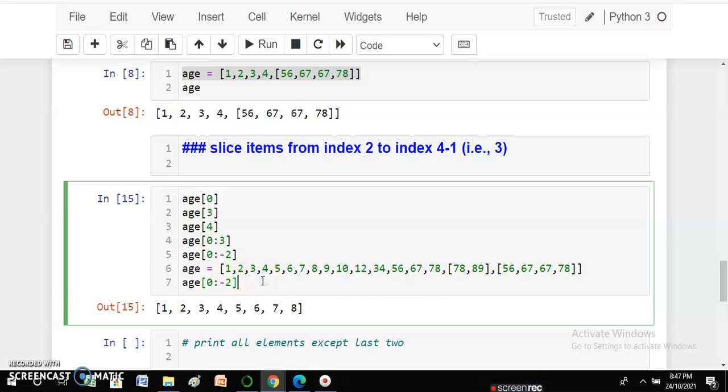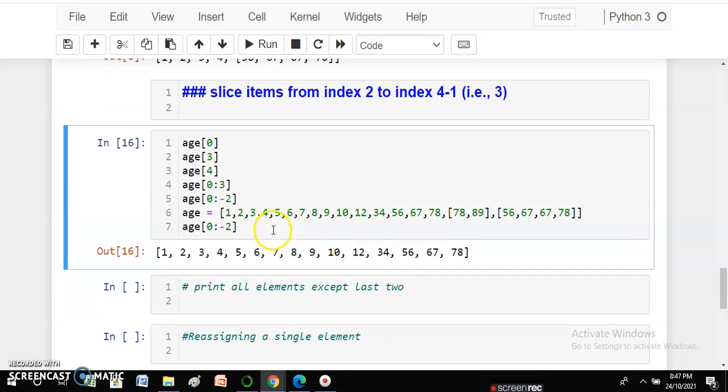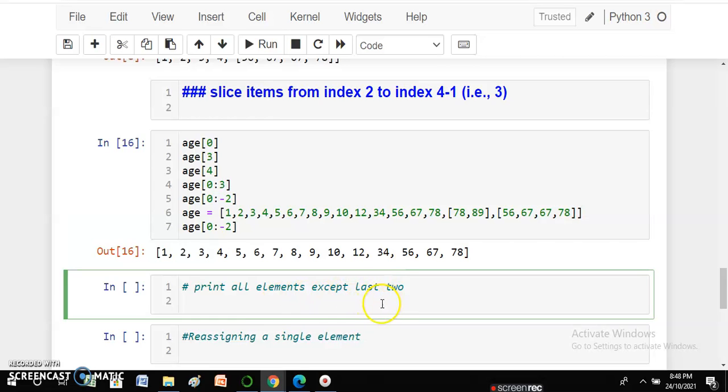So again I am running it in front of you and you can see the result. We have got till 78 and we are not including these last two. So this is how we do slicing in lists. Now print all elements except the last two. This is an exercise for you all.